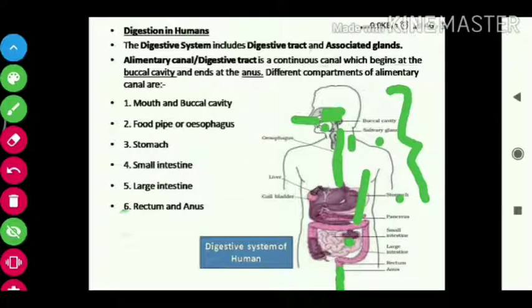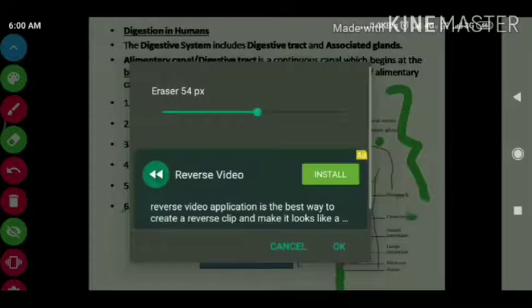Then near the stomach, next to the small intestine, you will see the liver is present here. This portion is the liver, then the gallbladder is present, and here the pancreas is present. So what is happening? The liver and pancreas are digestive glands.